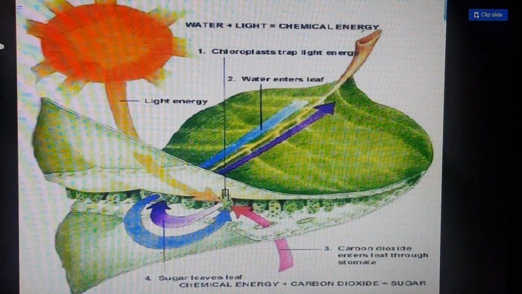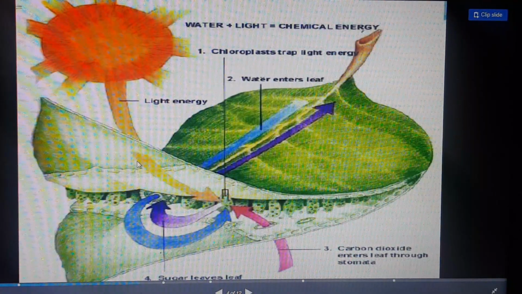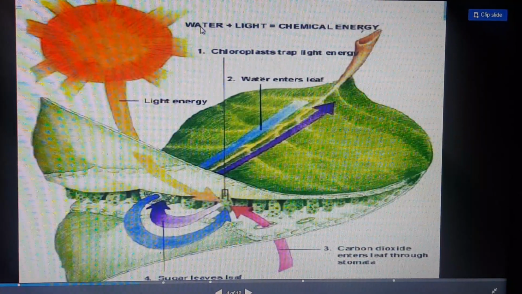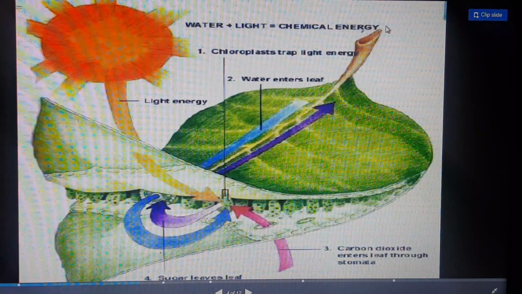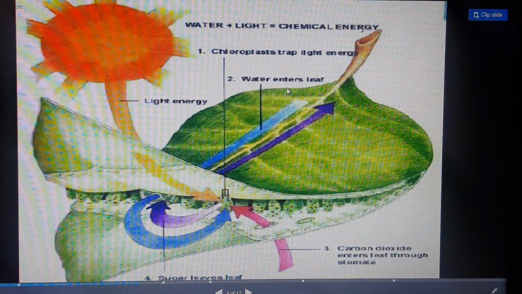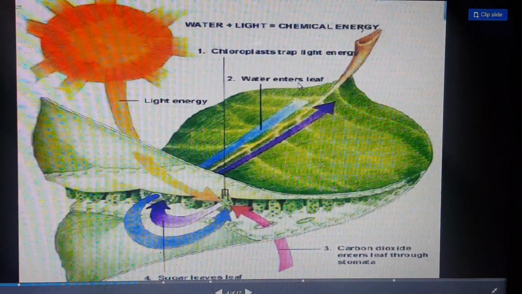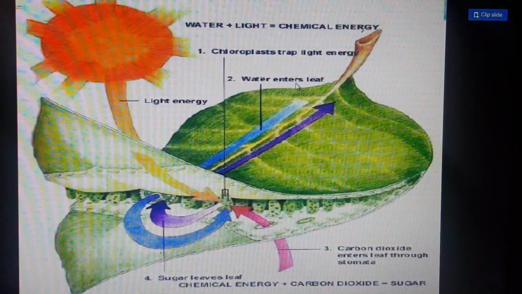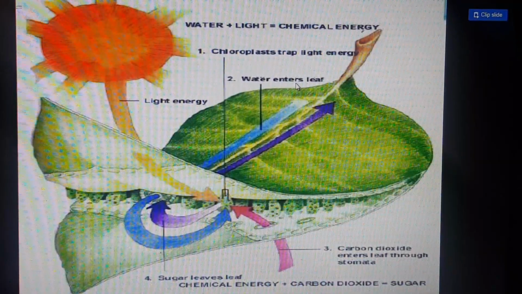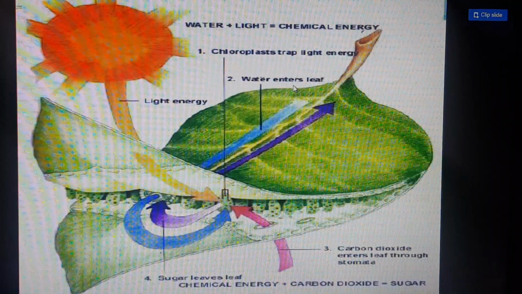Here you can see, students, this is the sun. Here sunlight is coming. Okay, so with the help of water plus light, it gives us chemical energy, and water enters the leaf. From where do they get the water? They get the water from the roots. We water the plants daily, and through that watering the leaf gets the water from the roots.